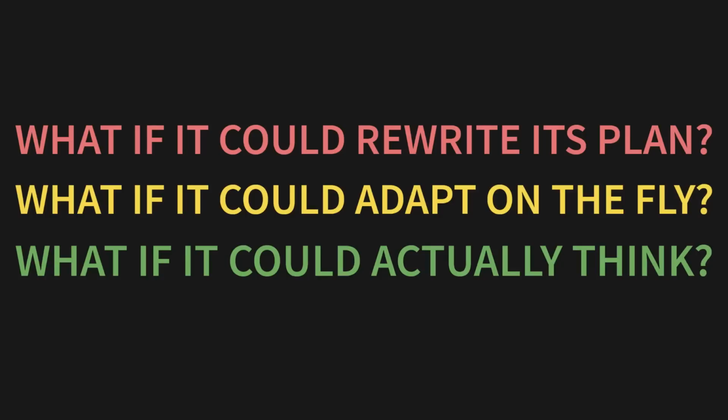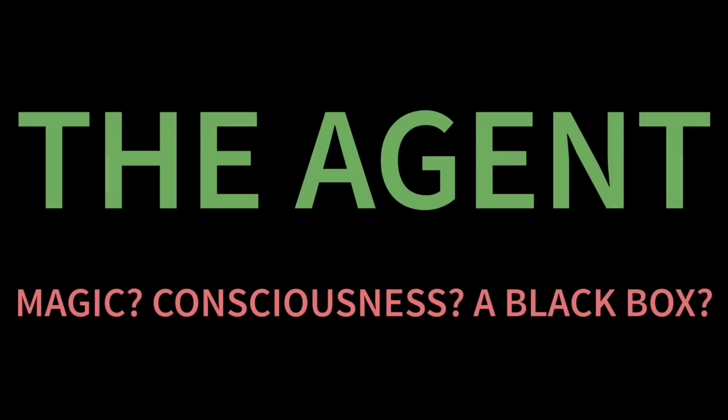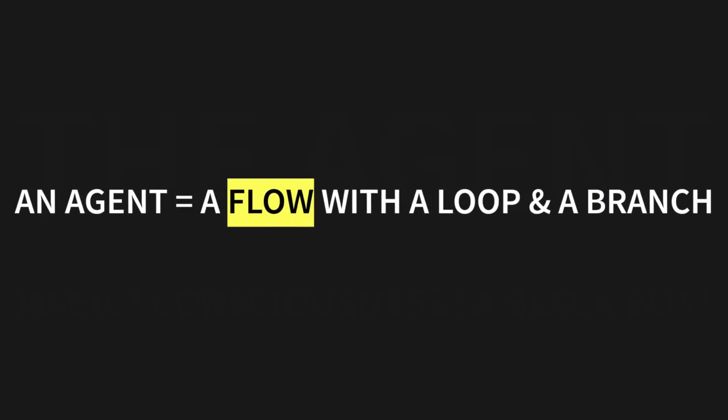This brings us to the most hyped, most mythologized concept in AI today: the agent. You hear the term agentic AI everywhere. It sounds like magic. It sounds like a black box of artificial consciousness. But I'm going to show you the truth. An agent is not a new kind of technology. It's a design pattern. And in Pocketflow, an agent is just a flow with a loop and a branch. That's it. That's the entire secret.